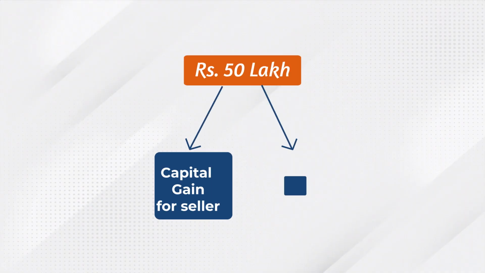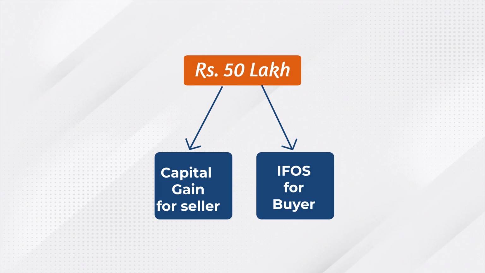Now let's summarize these tax implications in the hands of the seller and the buyer in the same transaction with the help of an example, where sales consideration is 50 lakh and the tax FMV is 1 crore. The seller will need to pay additional tax on the difference amount, which is 50 lakh, as capital gains under Section 50CA even though he only received 50 lakh. The buyer will need to pay additional tax on the difference of 50 lakh as income from other sources even though he is paying only 50 lakh.